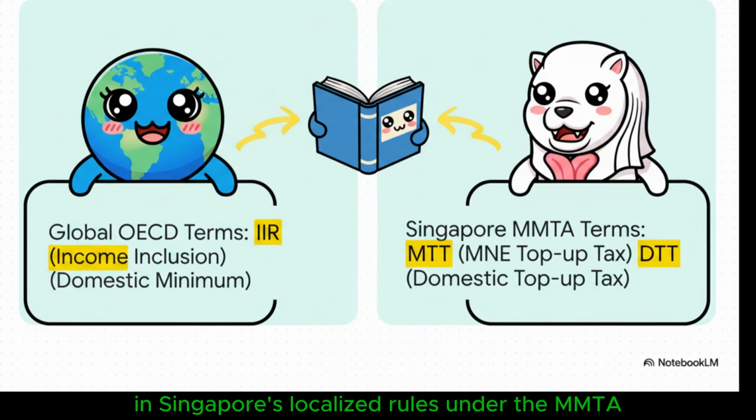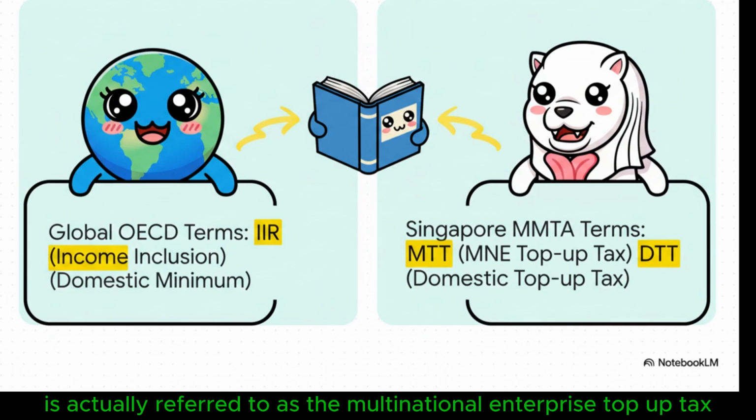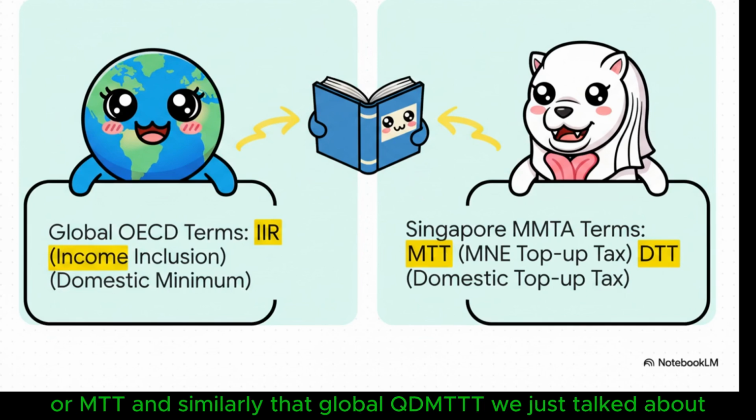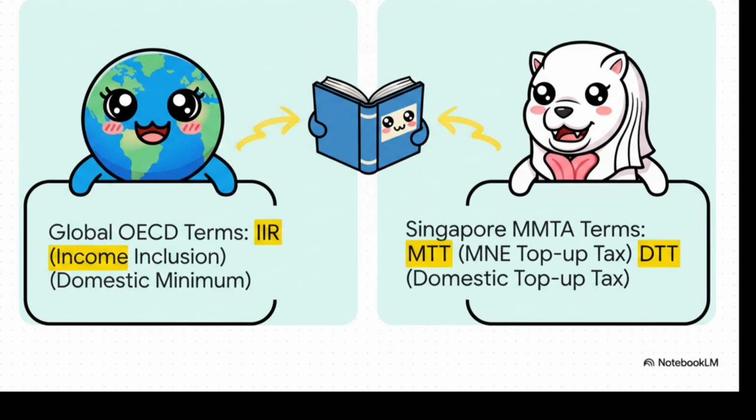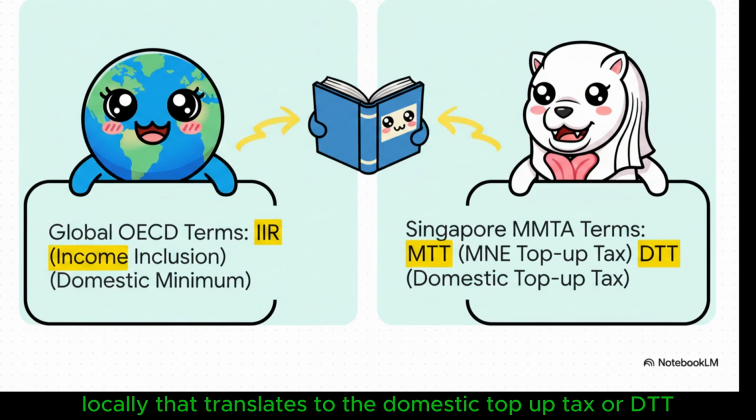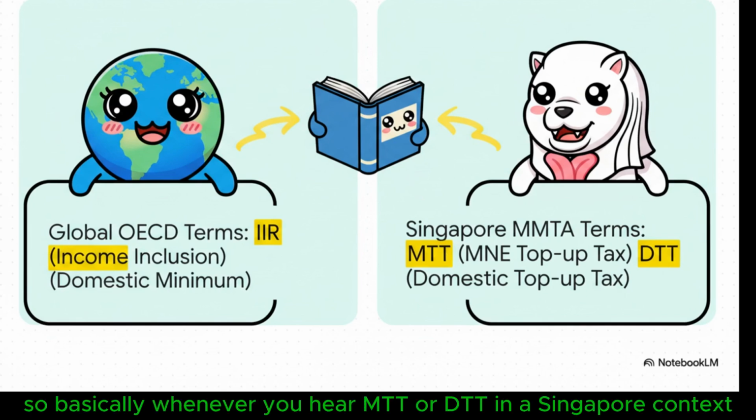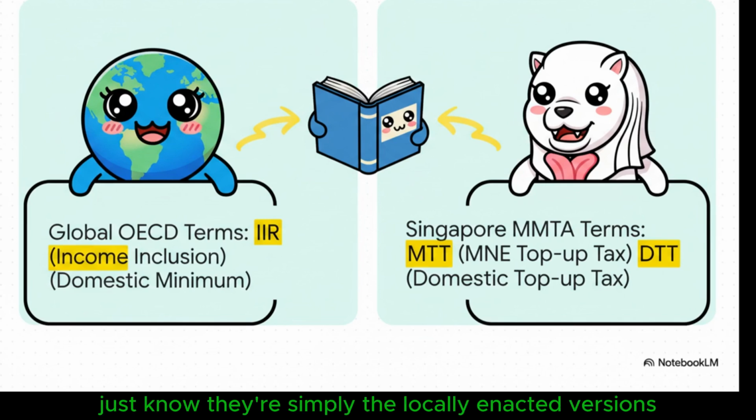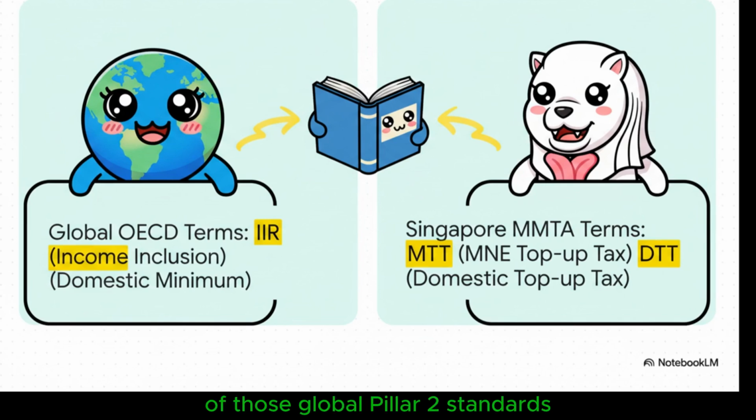In Singapore's localized rules under the MMTA, that Global Income Inclusion Rule, the IIR, is actually referred to as the Multinational Enterprise Top-up Tax, or MTT. And similarly, that global QDMTT we just talked about, locally that translates to the Domestic Top-up Tax, or DTT. So basically, whenever you hear MTT or DTT in a Singapore context, just know they're simply the locally enacted versions of those global Pillar 2 standards. It's the same core stuff, just with a local label.